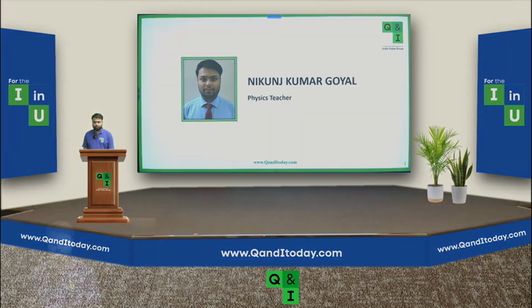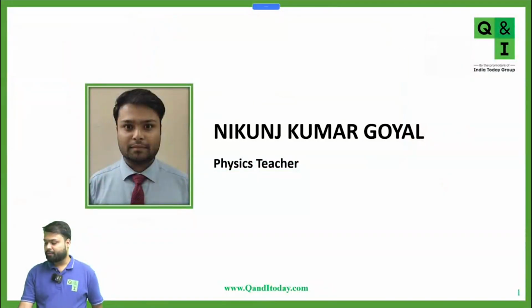Okay. So in the last class we were discussing friction, types of friction: static friction, sliding friction, and rolling friction. Is there any doubt in the static, rolling, and kinetic or sliding friction? Very good.